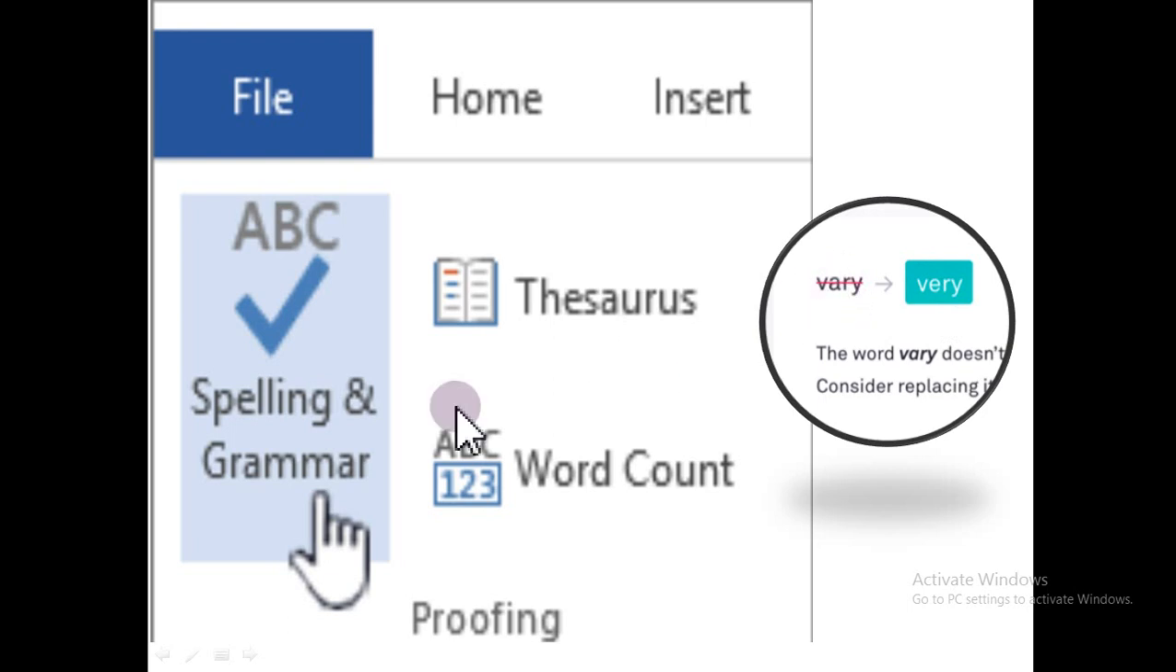So in this way, these are the features of MS Word.